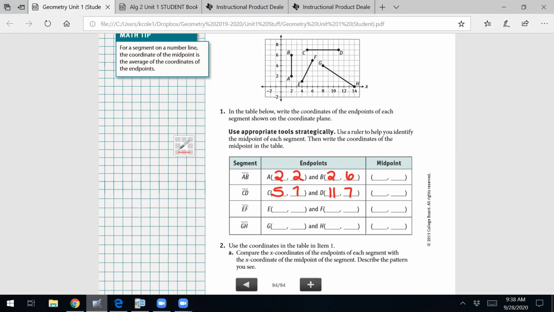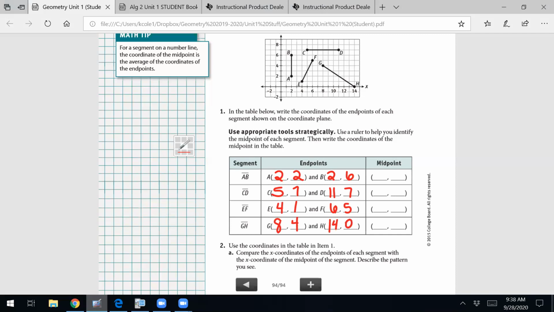Okay, E. Where's E located? 4, 1. And where is F located? 6, 5. Okay, where's G located? 8, 4. And H is located at.